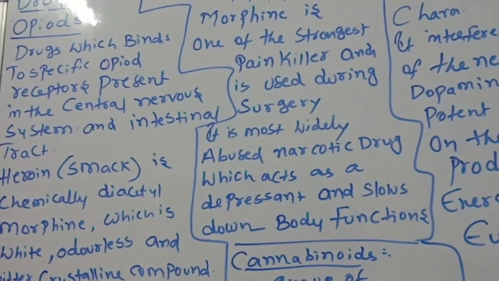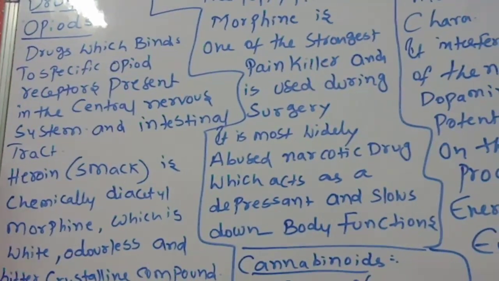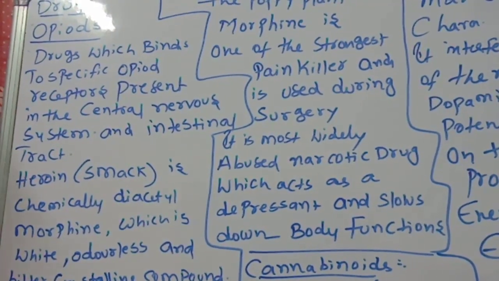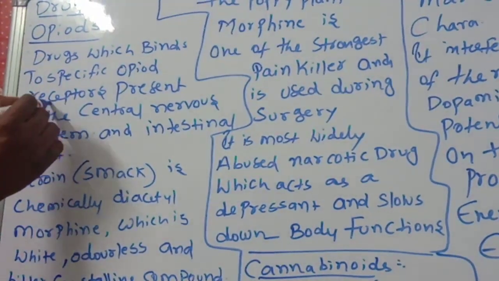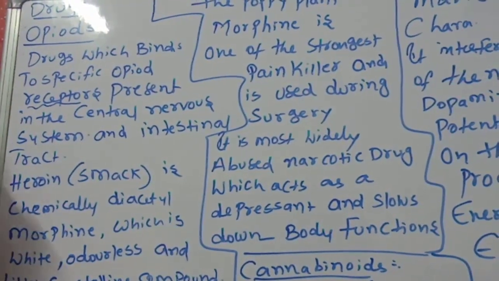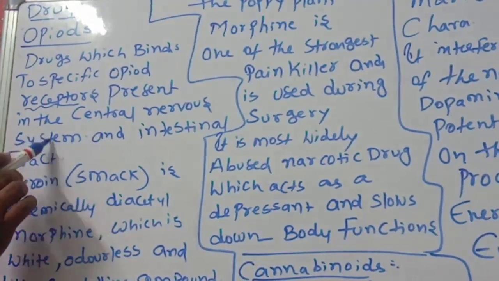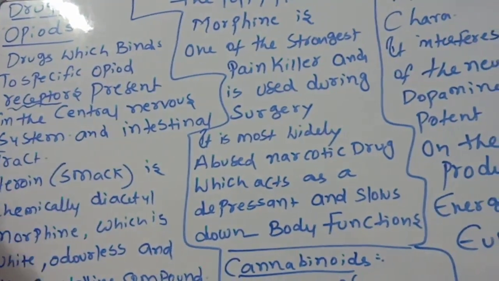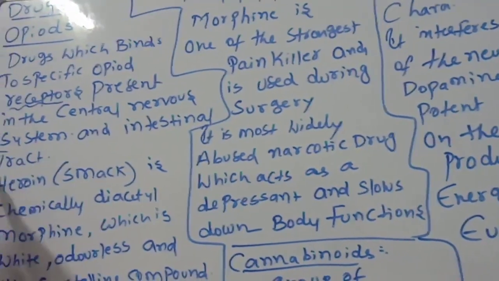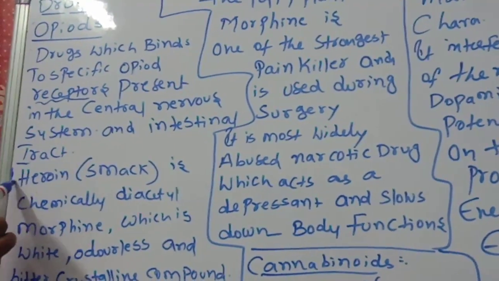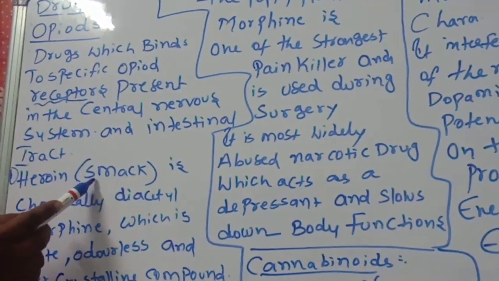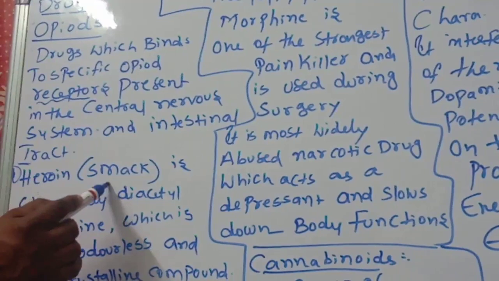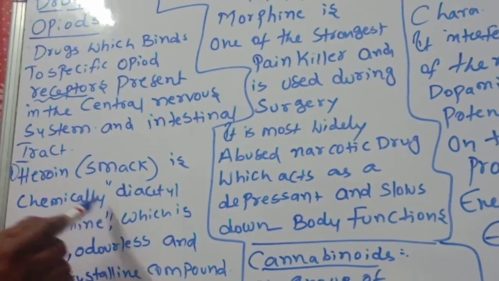Heroin is an opioid, called smack, and chemically it is diacetyl morphine.